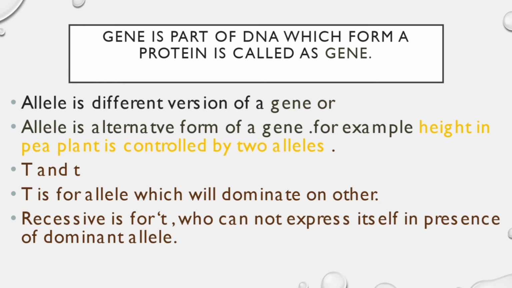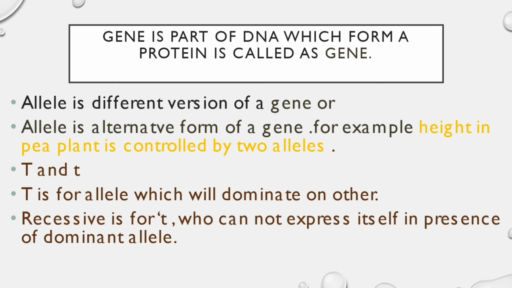So what is a gene? A gene is a part of DNA which forms a protein. The part of DNA which will form a protein is called a gene. Why a protein? Because protein is the basic unit for any cell function.